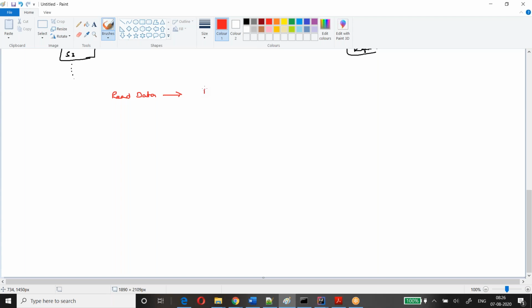Let's assume this is RDD1. RDD is nothing but an object. For now, just consider it an object, a collection of data, just like your list or your set, which we discussed earlier.